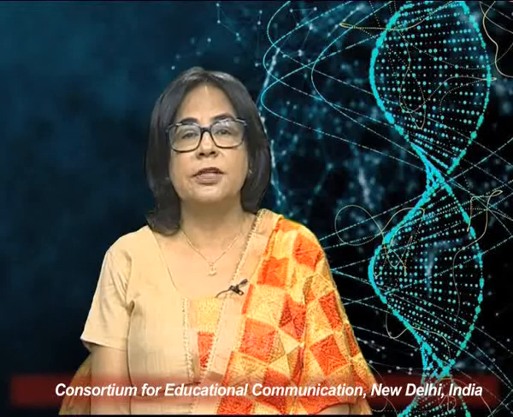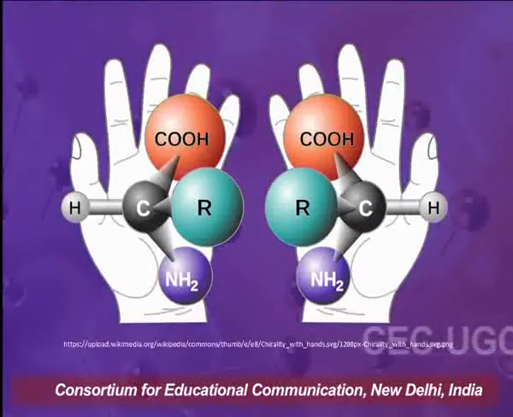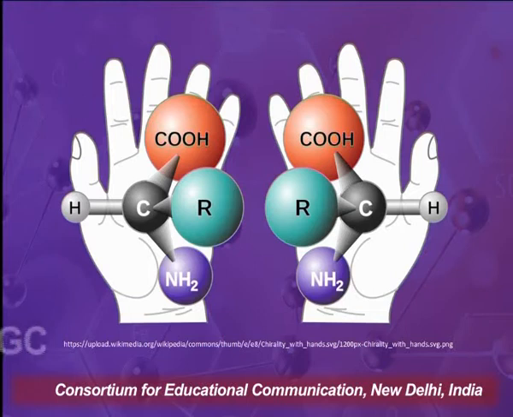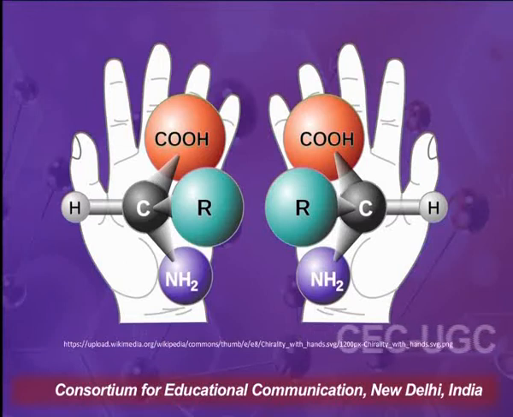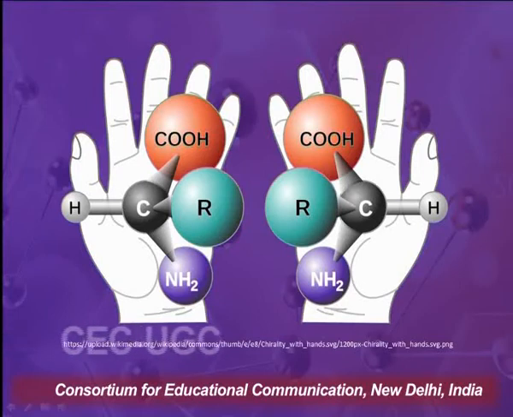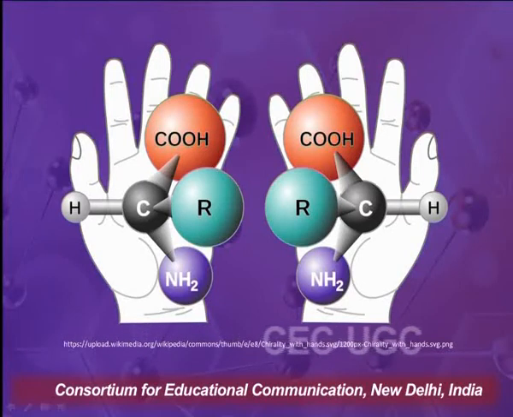For example, here I have taken an example of an amino acid. We know what an amino acid is: a compound in which carbon is attached to a carboxylic group, an amino group, a hydrogen, and an alkyl group. This R group can be hydrogen, but if it were hydrogen, the molecule would be optically inactive and not chiral. So R can be methyl, phenyl, or any other group, and the molecule will now be optically active. Now imagine that this is one hand and this is the other hand. These are the two hands representing these two molecules.